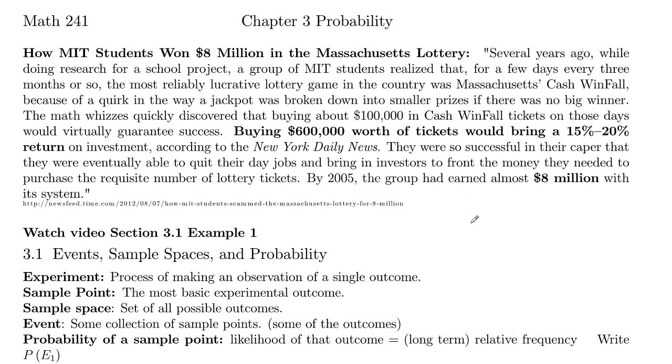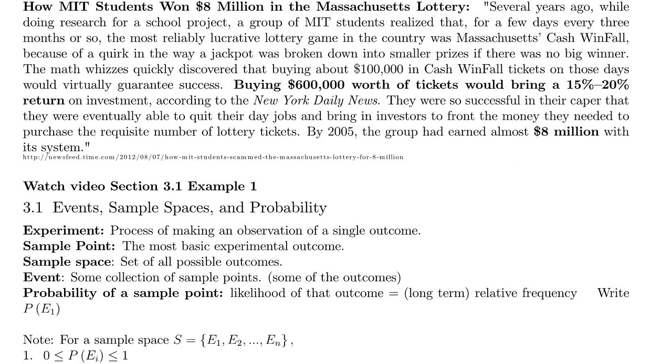So by the time they finished with the scheme, well, not really a scheme, but by the time they finished taking advantage of this opportunity to win in the system, they had actually made $8 million and were able to quit their side jobs that they were doing to try and get through school. So pretty cool. So it pays to know your probability.